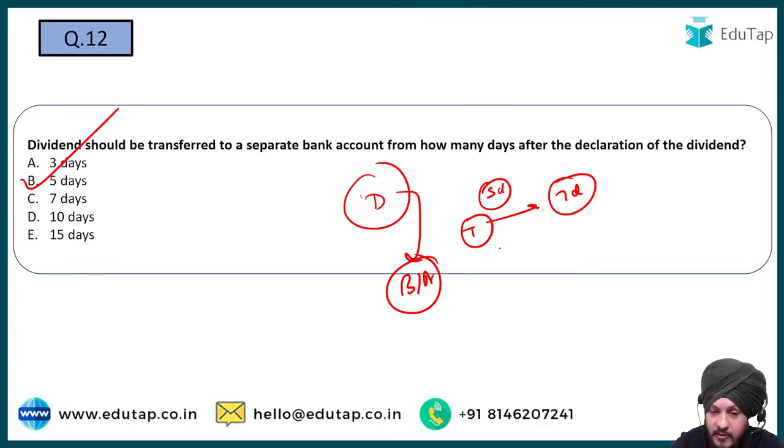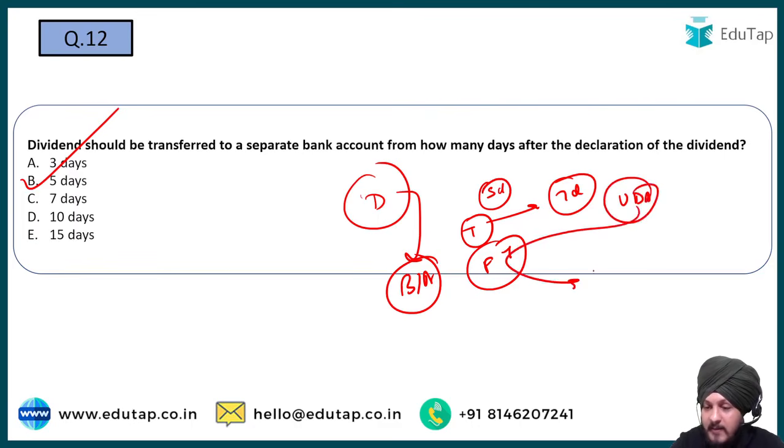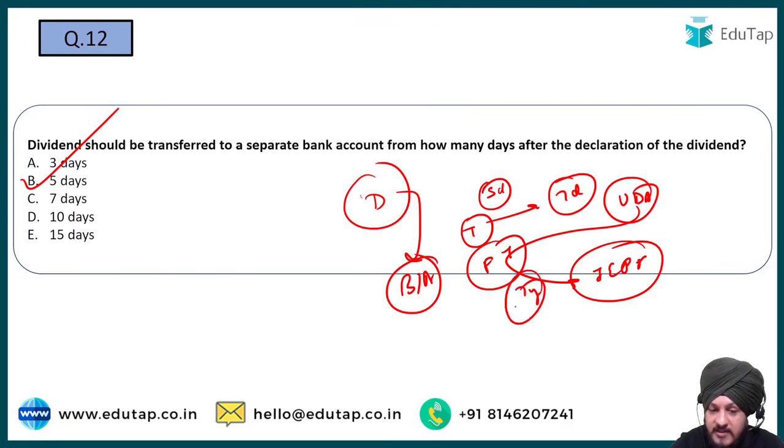And apart from that, you must read about the final transfer also, because if the money stays in the unpaid dividend account, then the final transfer has to be done as a part of IEPF. So within how many years is it transferred to IEPF? If the money stays in the unpaid dividend account for 7 years, then after 7 years it is going to get transferred to IEPF.